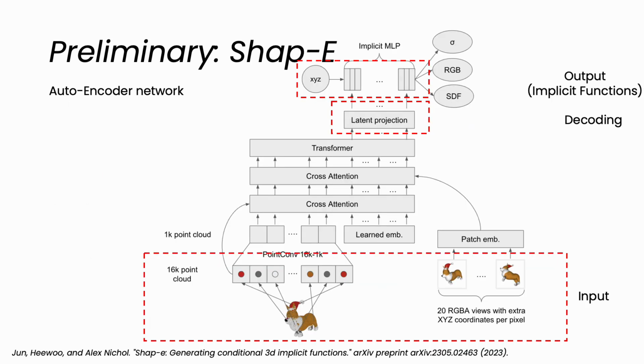Now let me talk about some preliminary knowledge about SHAP-E. There are two important parts in SHAP-E. The first is its autoencoder network. The input of the autoencoder network is point cloud and different renders. Then it will output a latent, and this latent can be further decoded into different implicit 3D functions such as signed distance function or NeRF.